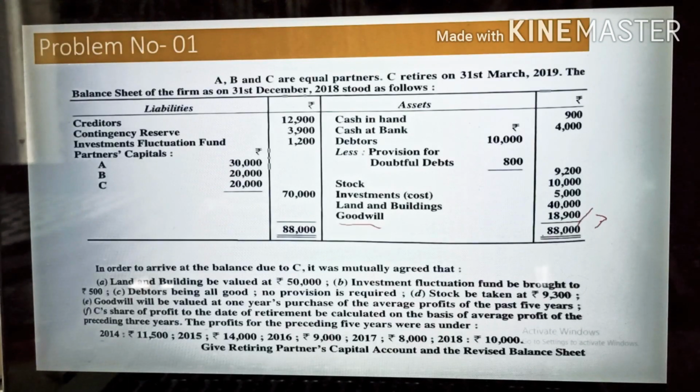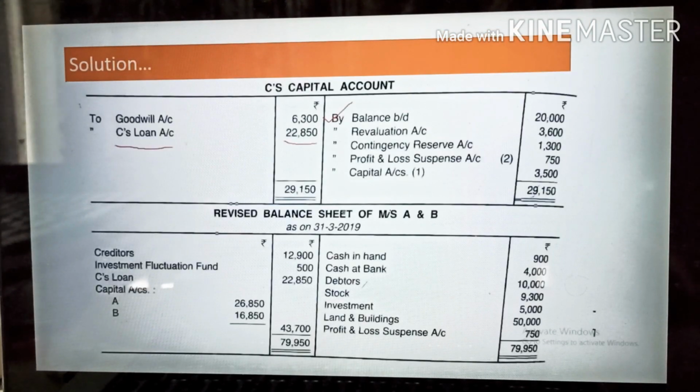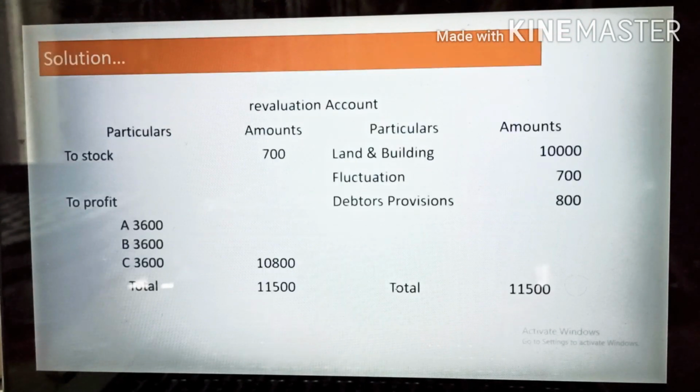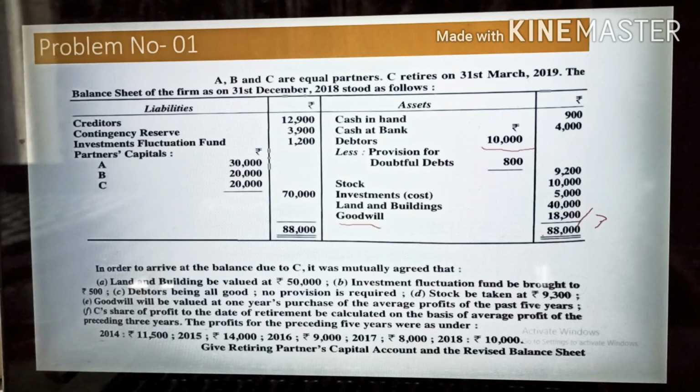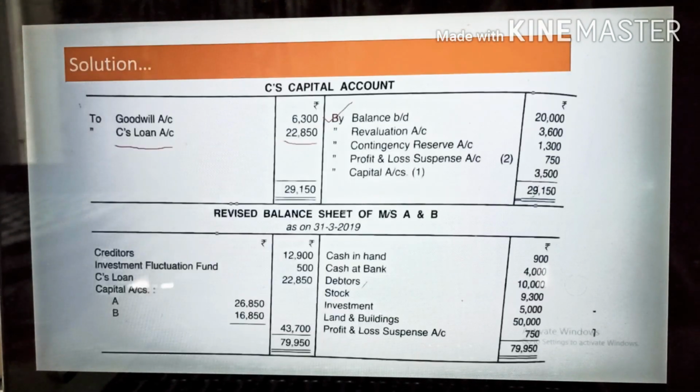Then go to check the debtors. Since it is already mentioned that there is no such provision for doubtful debt, you need to write this 10,000 rupees as debtors. So you will write here debtors 10,000 rupees. Then stock, in the question it is given that stock is to be taken at 9,300. So again you will write stock 9,300.